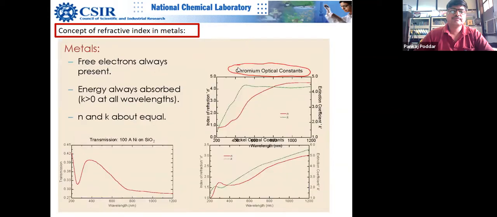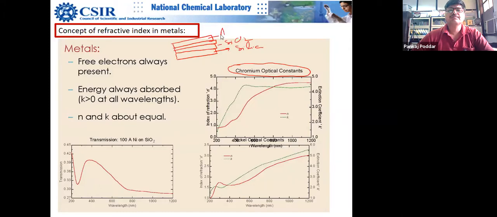Just examples are, and you might be wondering why the chromium example is there. I think some of you know because you are from the thin film community. Chromium is a very famous material for one reason. Suppose this is silicon and this is silicon oxide. Chromium is used as a wetting layer, an under layer, before putting gold.